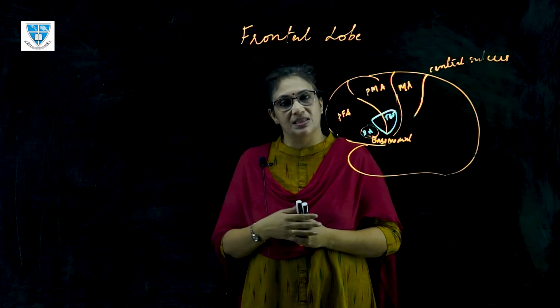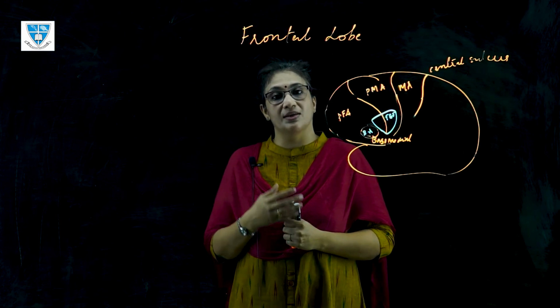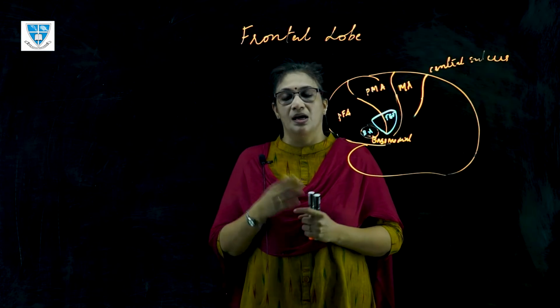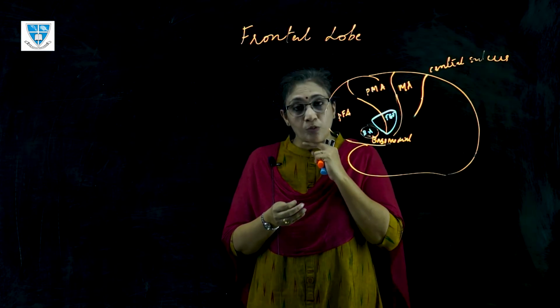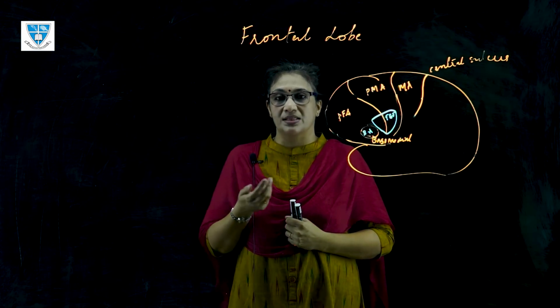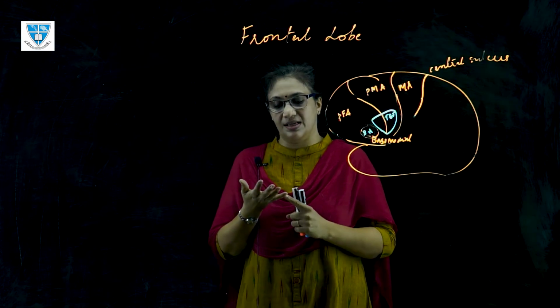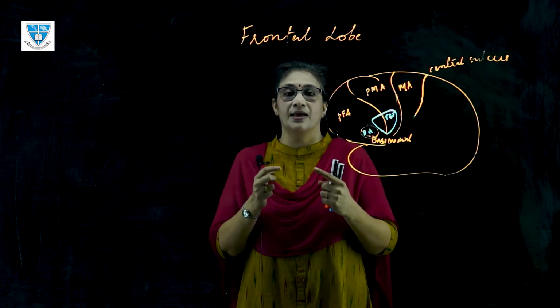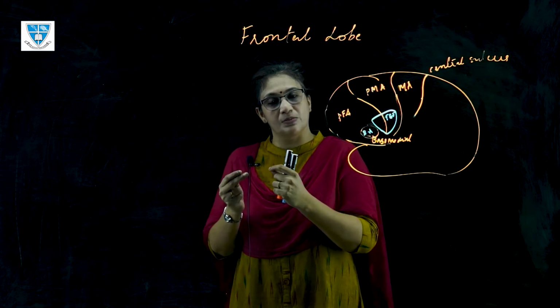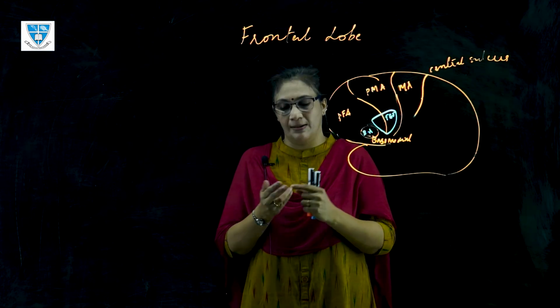There are a number of tests by which you can assess the higher executive functions of the frontal lobe. Trail making test, Trail A and Trail B. Stroop task is another test which helps you to assess the higher intellectual abilities such as your ability to judge, to shift your attention from one task to another, your ability to inhibit one response and give out another response.